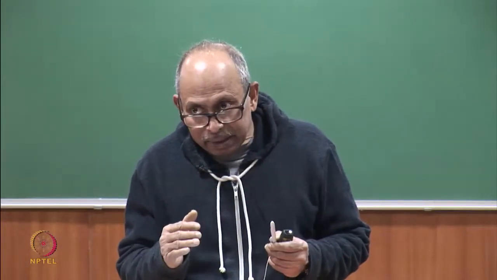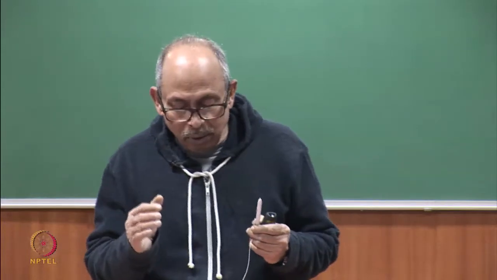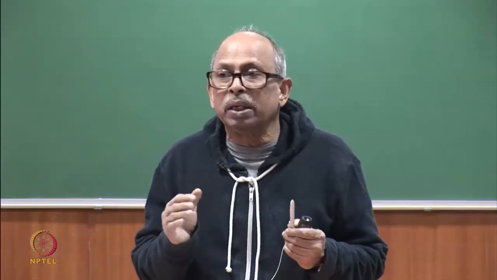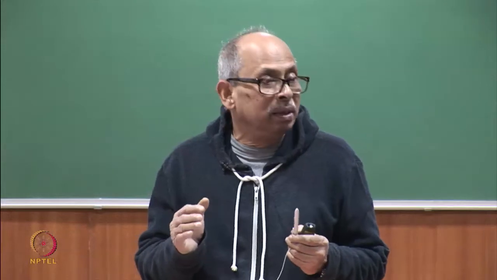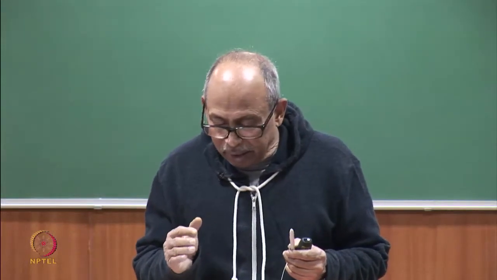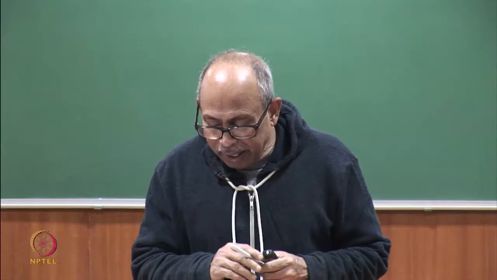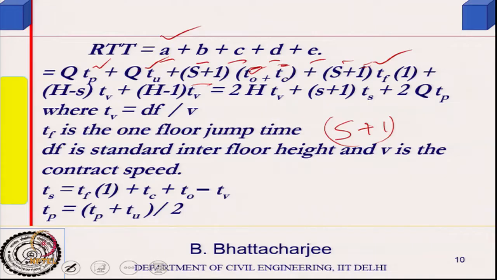H minus S, that distance it will travel at constant speed, and H minus 1 would travel at constant speed while coming down.